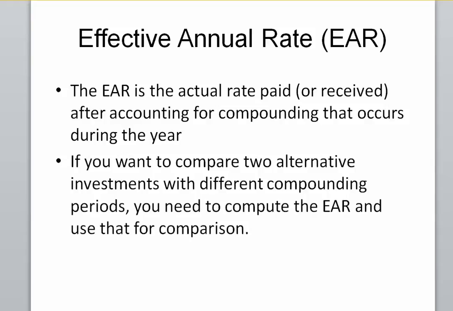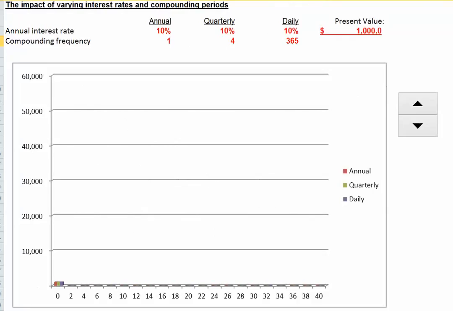The EAR is the actual rate paid or received after accounting for compounding that occurs during the year or period of time. If we want to compare two alternative investments with different compounding, we're going to need to compute the EAR for those and then use that rate for comparison. Let's compare the difference in future values over a period of time of a $1,000 investment at a 10% annual interest rate with annual compounding, quarterly compounding, and daily compounding.